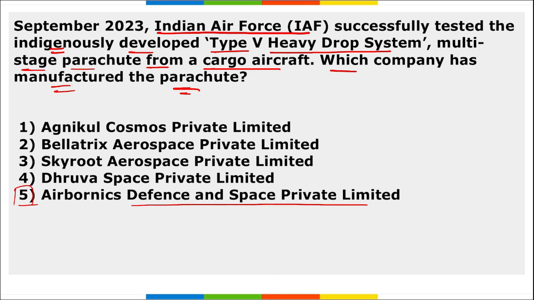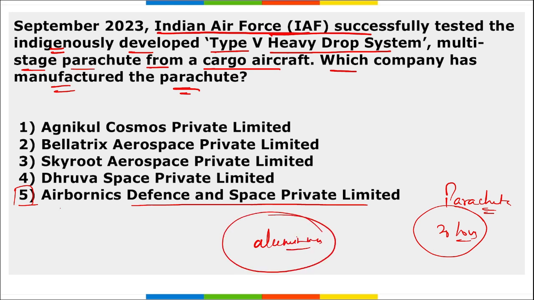Correct? They have recently tested the indigenously developed Type 5 heavy drop system. Right? This is basically, as you can see, a heavy drop system. It is a parachute. Correct? This parachute, remember, can weigh up to 20 tons, right? And this is made up of special aluminium, and it has been developed by Airborne Defense and Space Private Limited.